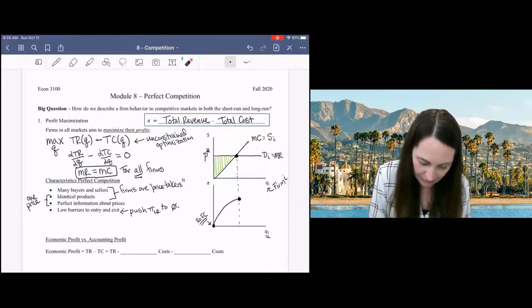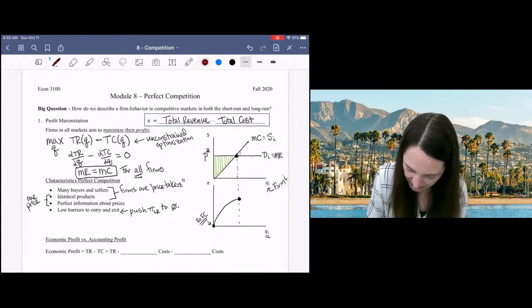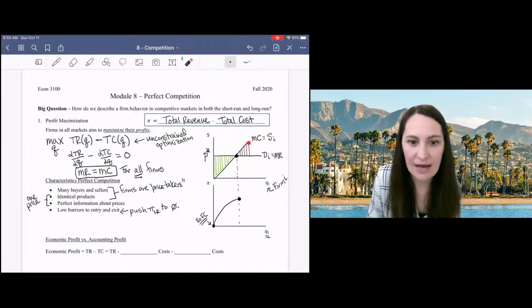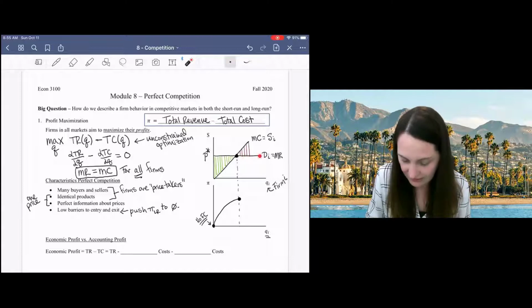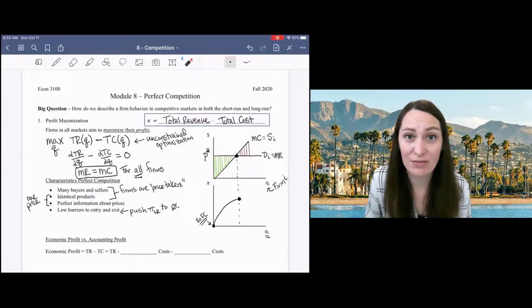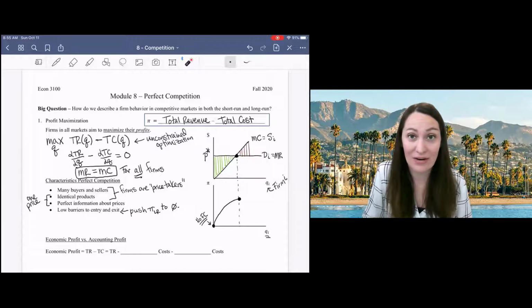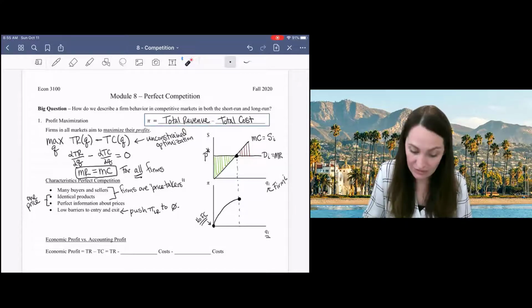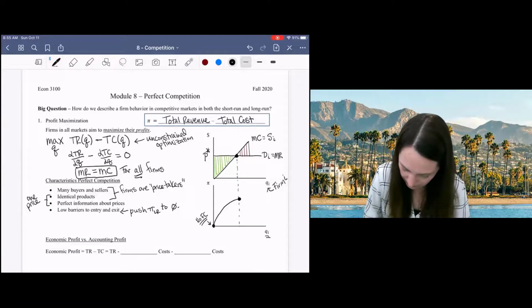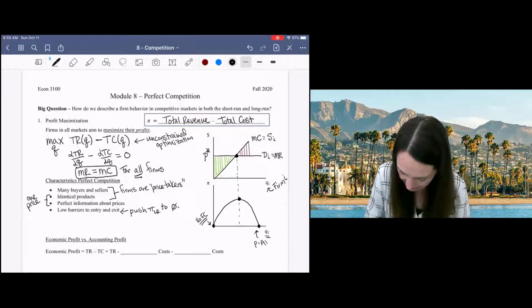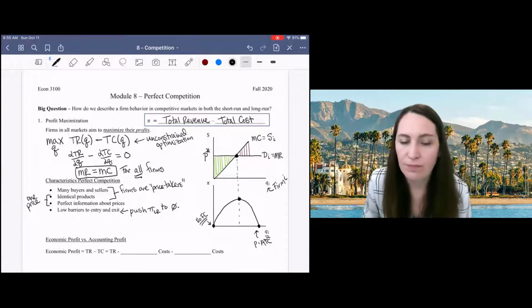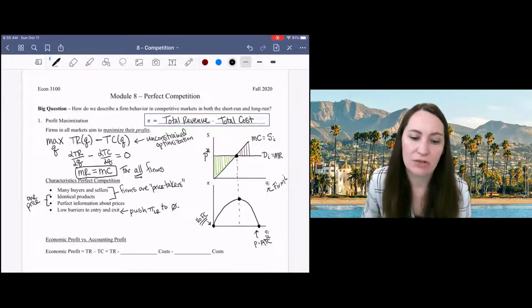And after that, if I kept selling more, now you can see my marginal cost function is higher than my marginal revenue function. That's not good. That means the cost of producing these units is higher than the revenue I earn. So selling them would decrease my profit until we got again to 0. And this would actually be the point here where price is equal to average total cost. The price or the revenue per unit was equal to the average cost per unit.